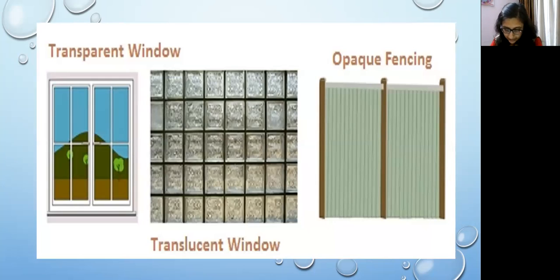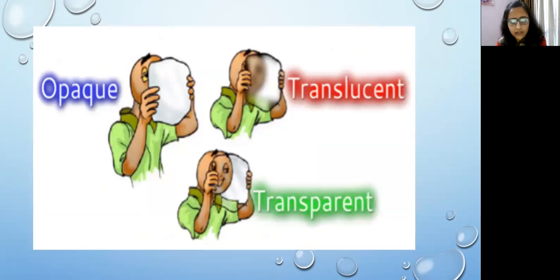So there are many examples of these three types of materials: transparent, translucent, and opaque. Okay, there are various examples, so you can find out some other examples also. Okay, one more picture is there illustrating what these materials are.